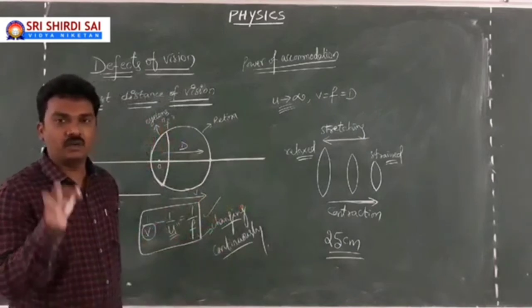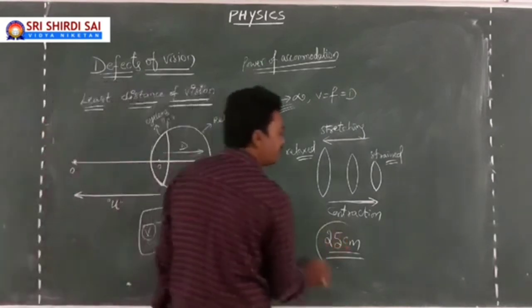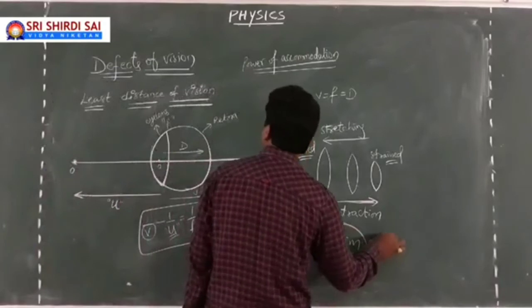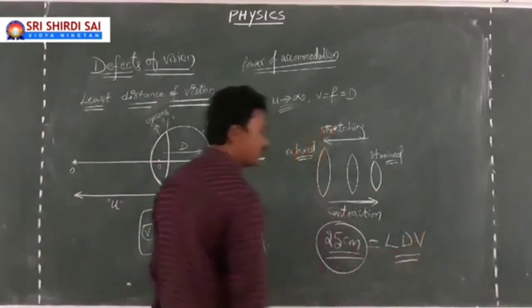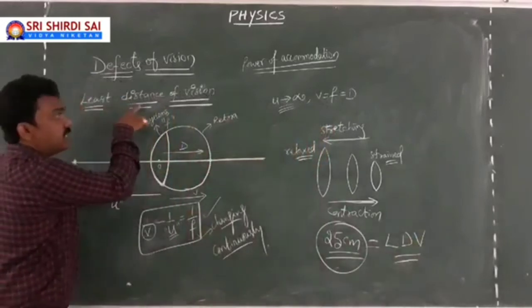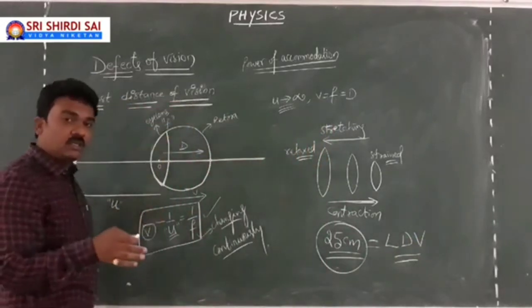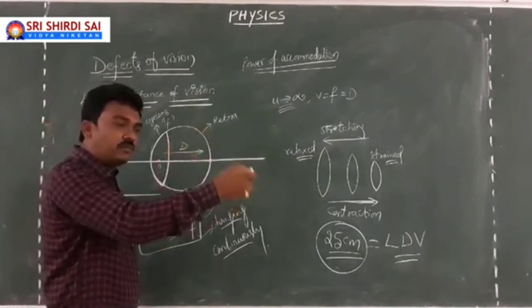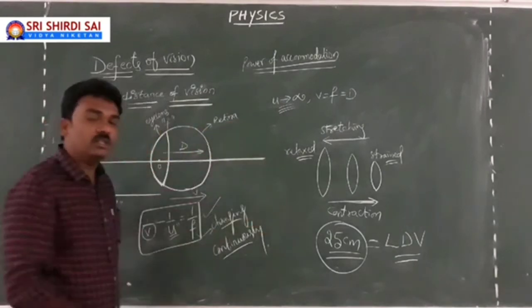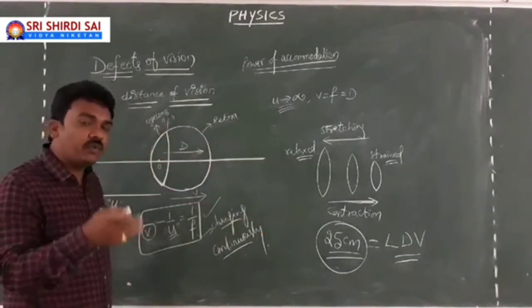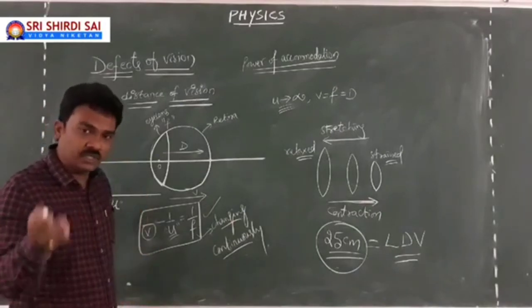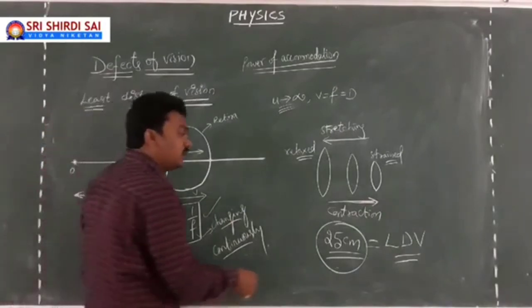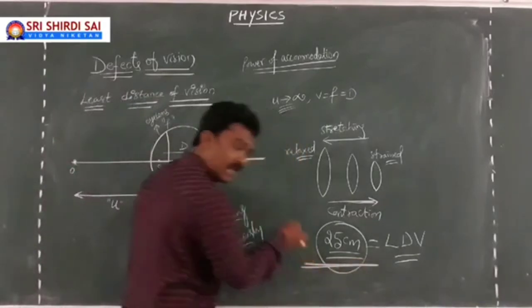This 25 centimeters was introduced as the least distance of vision. Least distance of vision means the minimum distance at which the object has to be maintained for clear, comfortable vision, which is 25 centimeters for a healthy eye.